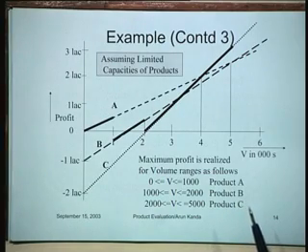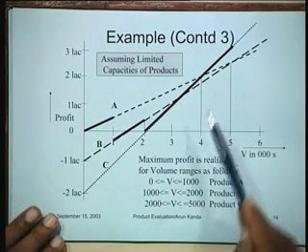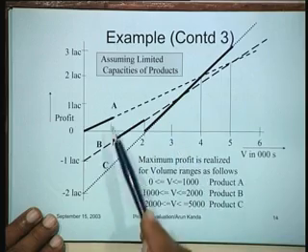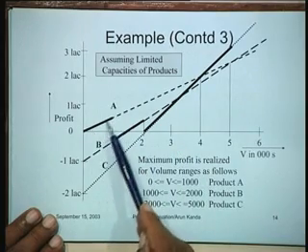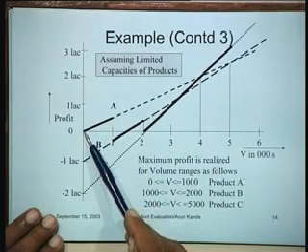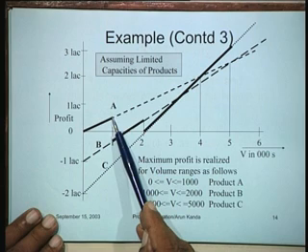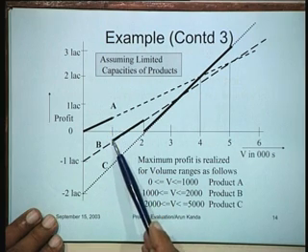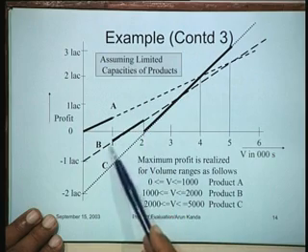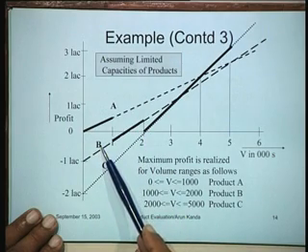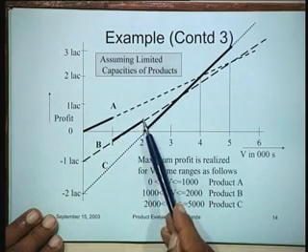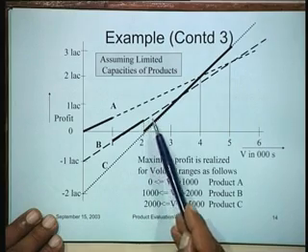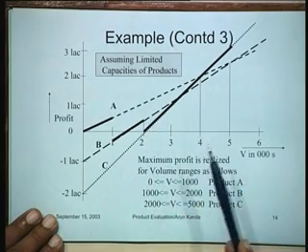So what you find is, in this case, since A is available only up to 1000, this option will be available only by the dark line here, only up to this particular point, and thereafter the maximum profit would occur corresponding to the option of the product B. So this product B would go up to only 2000 because this option is not available after 2000.